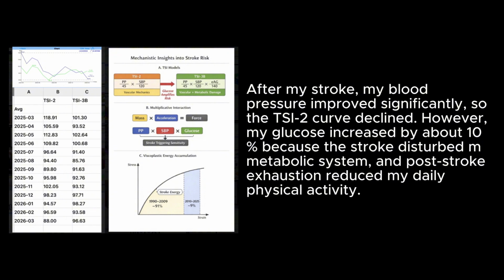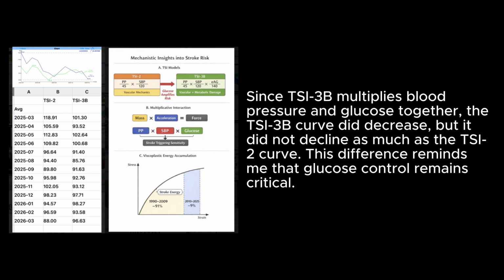After my stroke, my blood pressure improved significantly, and the TSI2 curve declined. However, my glucose increased by about 10% because the stroke disturbed my metabolic system, and post-stroke exhaustion reduced my daily physical activity. Since TSI3B multiplies blood pressure and glucose together, the TSI3B curve did decrease, but it did not decline as much as the TSI2 curve. This difference reminds me that glucose control remains critical.